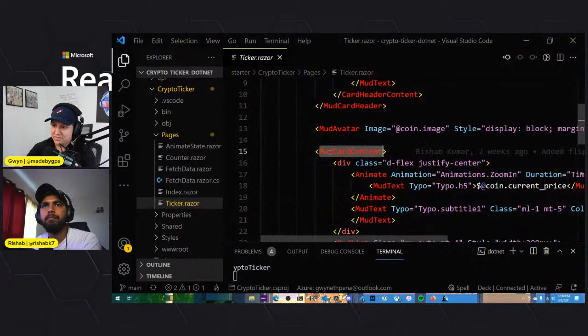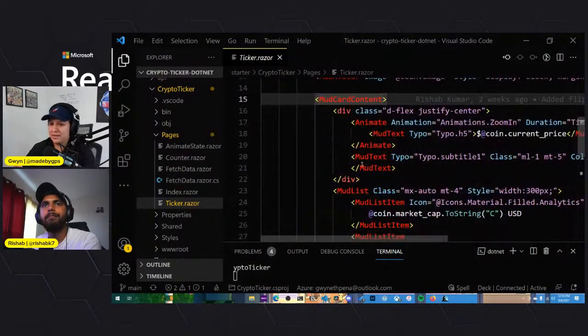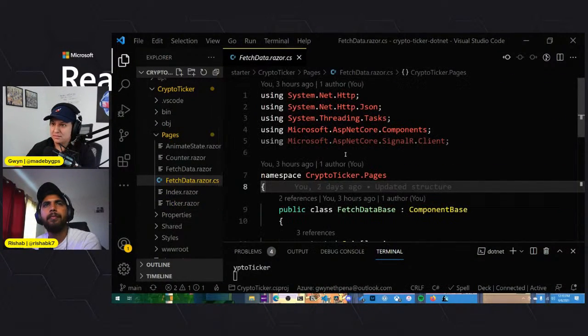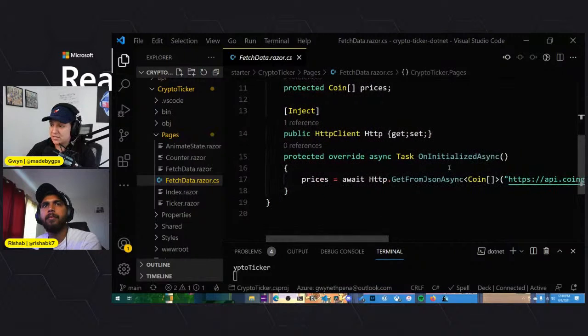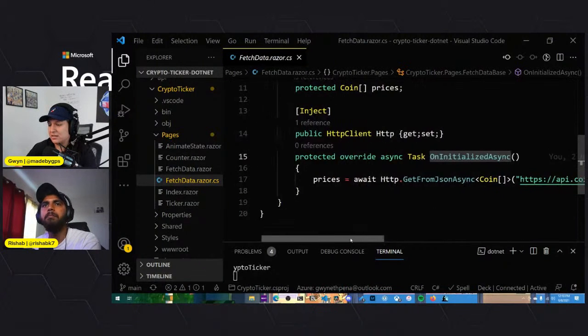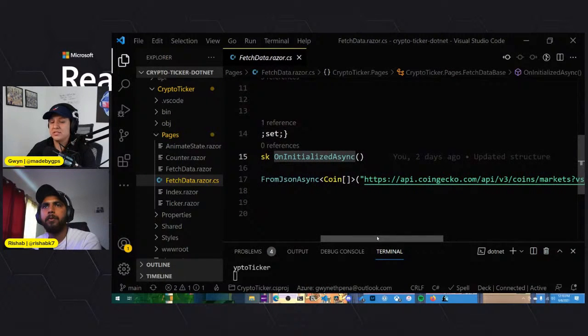And like I mentioned, we have a lot of these Blazor components in here, just utilized to make it look prettier, right? And the actual data .cs file, the file that has the logic of the component, is in here, and the magic is in here. This OnInitializedAsync just goes and makes a call to the CoinGecko API, right? So that matches the architecture that we mentioned at the beginning.